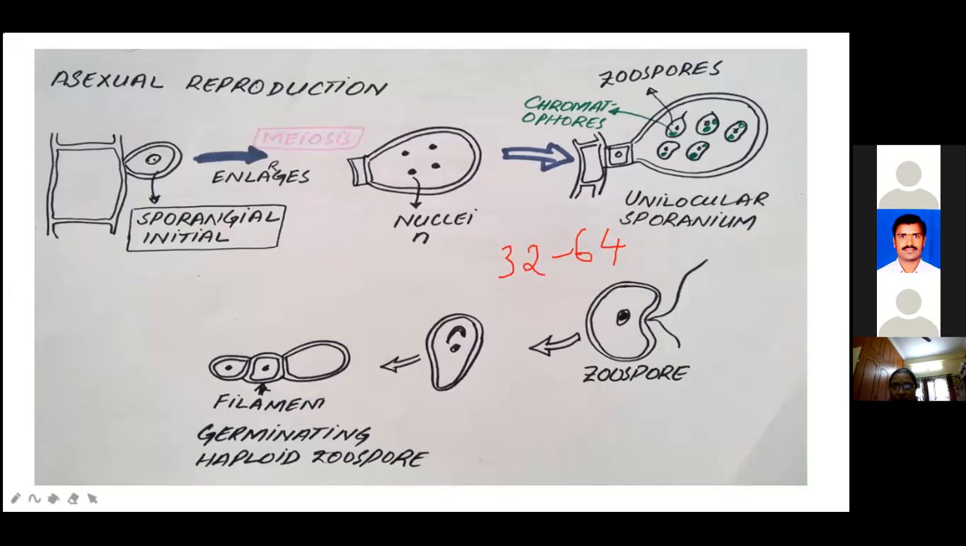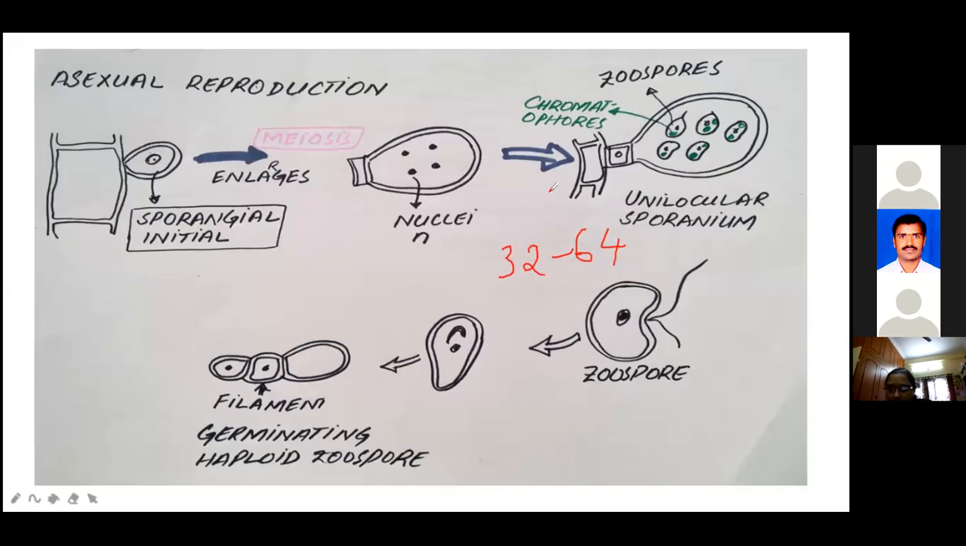Diploid nucleus of unilocular sporangia. This is the first one. This is a unilocular sporangium. These unilocular sporangia are always in the diploid condition. First, these sporangia undergo meiotic division to form 4 haploid nuclei. These 4 haploid nuclei further divide mitotically.